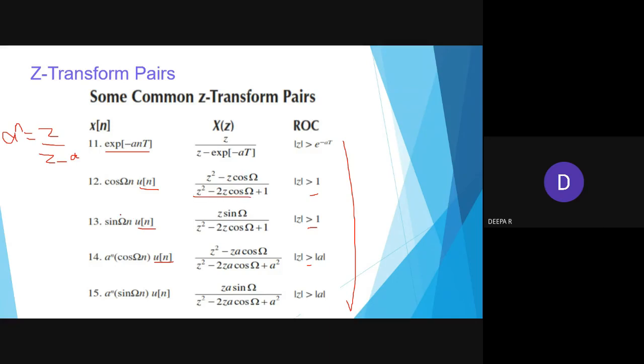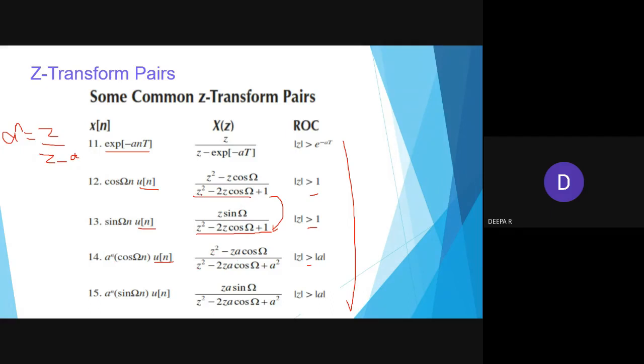For sin omega n, the denominator is the same, and in that numerator we'll have only z sin omega n. Then you are adding a power n with the cos omega n, right? So wherever my cos omega n comes, we are going to add a.